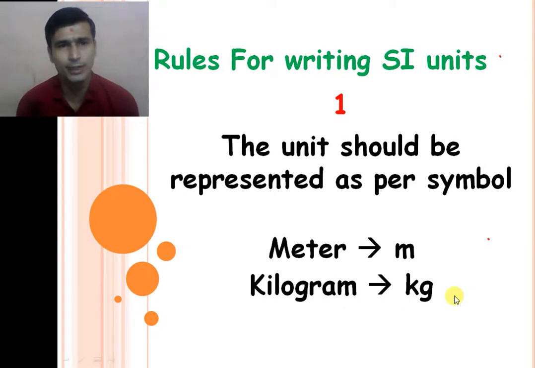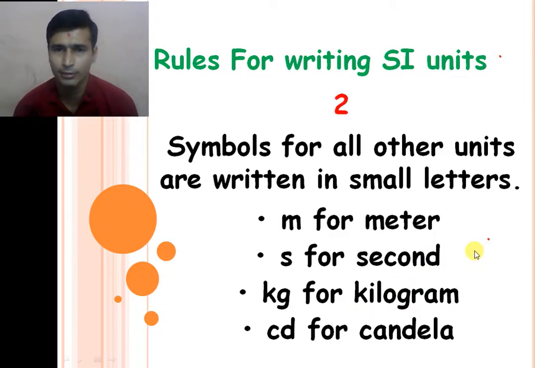I just revised all the rules for writing the SI unit so that you can easily understand them. The first rule is that the unit should be represented as per the symbol of the unit. Meter is represented by a small m, kilogram by a small kg. The second rule is that all the letters in the symbol must be written in small letters.